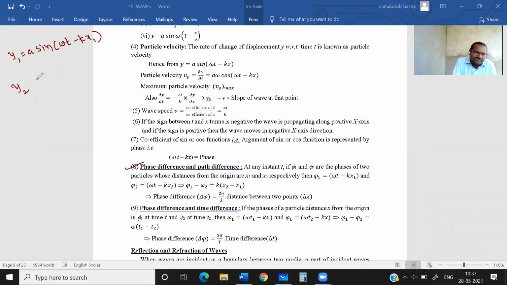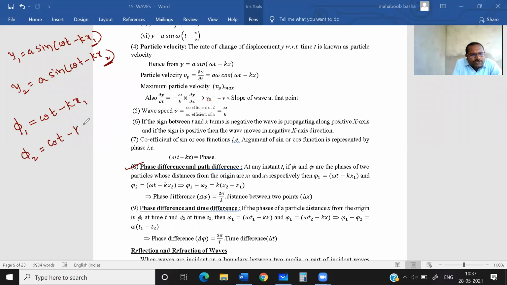Another particle SHM is a sine omega t minus kx2. Due to the difference in the position of the particles, their phases are different. The first particle phase is phi1, that is omega t minus kx1. The second particle phase is phi2, omega t minus kx2.